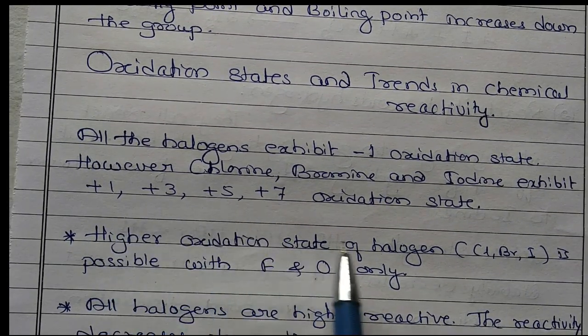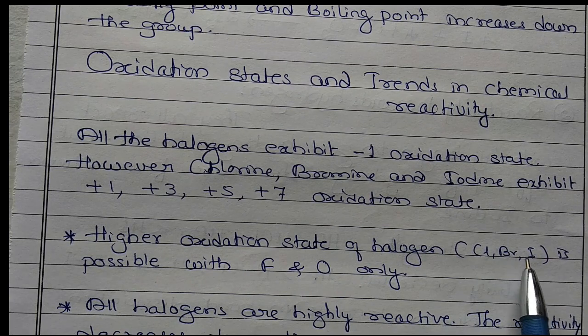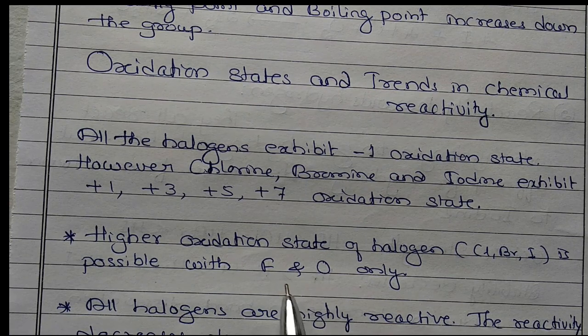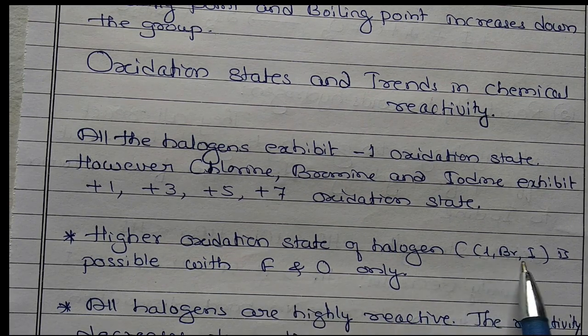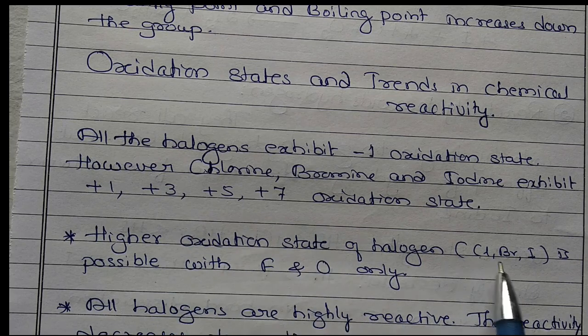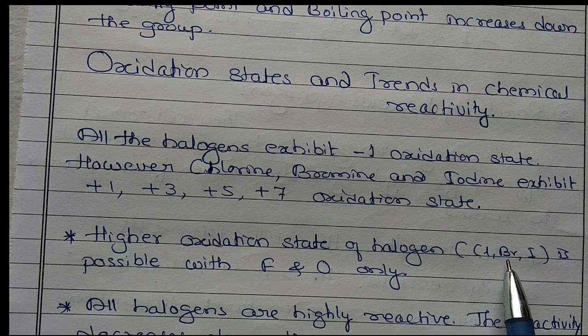When does this happen? When chlorine, bromine and iodine react with a highly electronegative element, that is fluorine and oxygen. Then only these will show a plus oxidation state. Otherwise these show negative only, -1. Most of the cases it is -1. When they react with either oxygen or fluorine, they show the plus oxidation state.